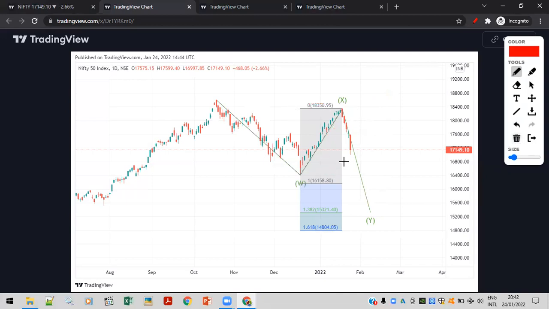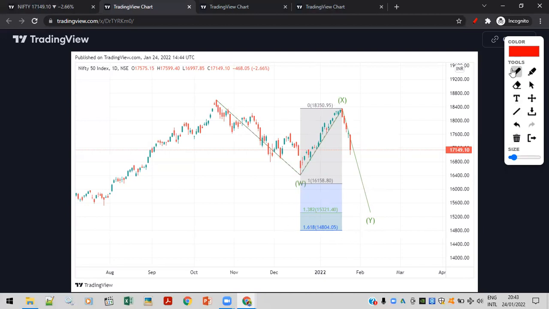So now we are looking at complex correction on the downside. So we have to wait for 16,400 to draw the conclusion that we are going towards 15,500 and 15,300. Okay, so ये हमें समझने के लिए कि हम deep correction में हैं, not deep correction, we are in a complex correction. This needs to be broken, and then we can clearly say that we are going towards 15,300 or 14,800. This possibility of 14,800 looks slim, because ये रिट्रेसमेंट बहुत ज्यादा आ गया है ऊपर, almost 90% retrace हो चुका था. So 1.618 आना मुश्किल है.